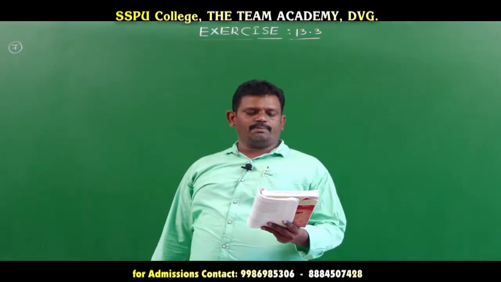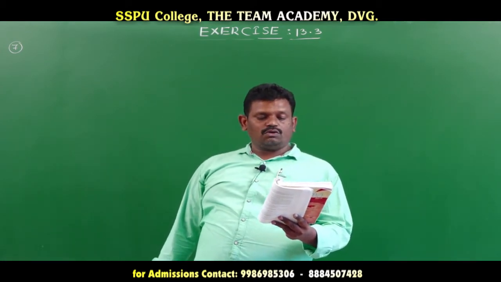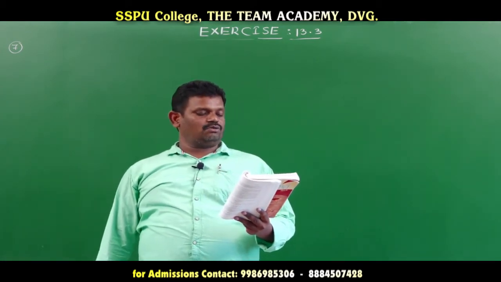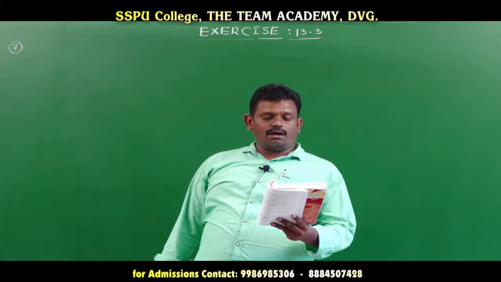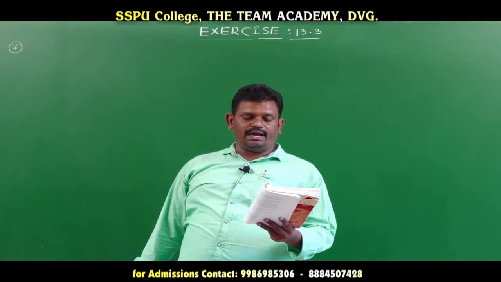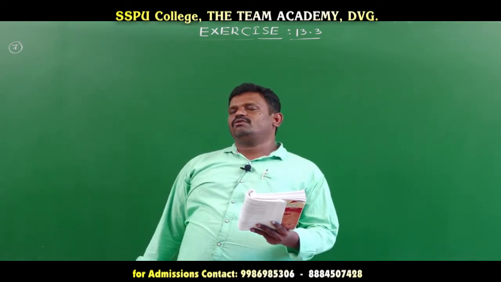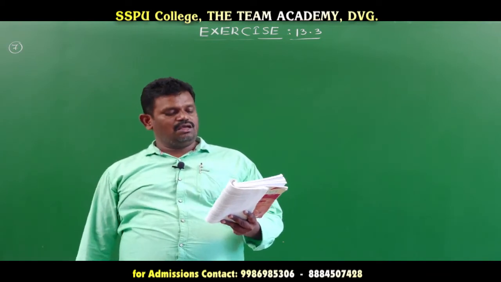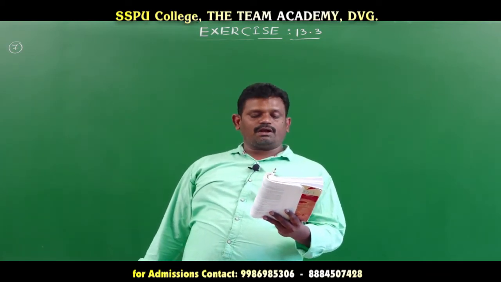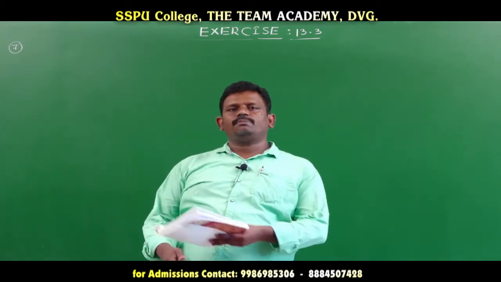Seventh question: an insurance company insured 2,000 scooter drivers, 4,000 car drivers and 6,000 truck drivers. The probabilities of an accident are 0.01, 0.03 and 0.15 respectively. One of the insured persons meets with an accident. What is the probability that he is a scooter driver? An important question, like the previous one.